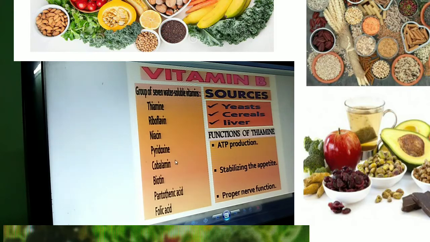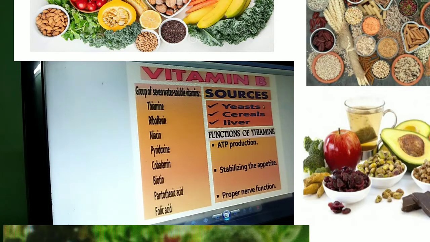Cobalamin is B7. Biotin is pantothenic is B7. Then folic acid is B9. So cobalamin is B12. So these are all together known as B vitamins. So this group forms vitamin B. So B vitamin is also known as B complex.